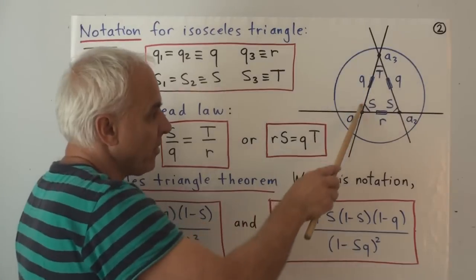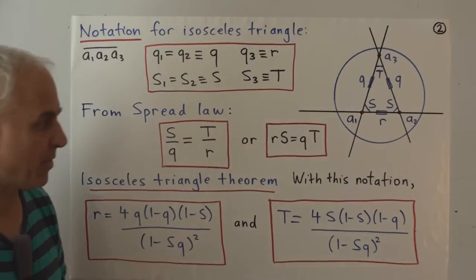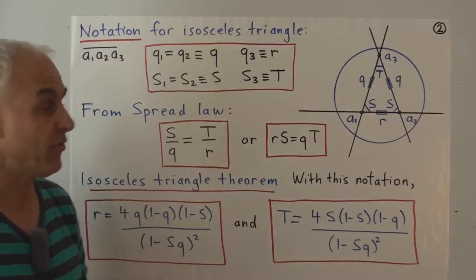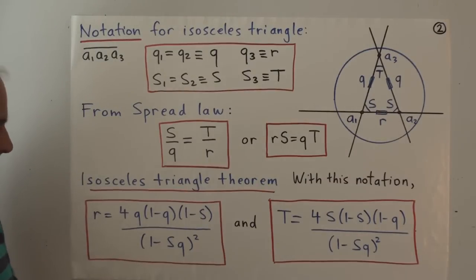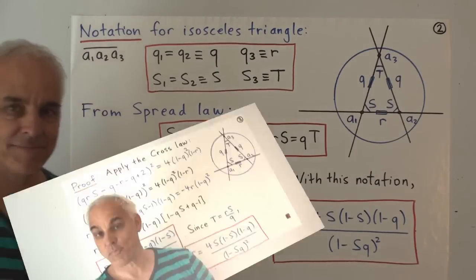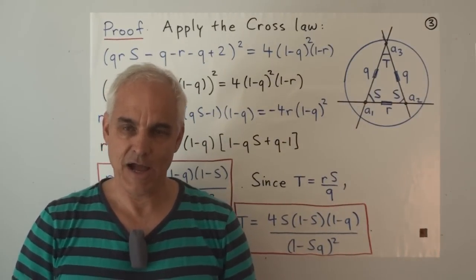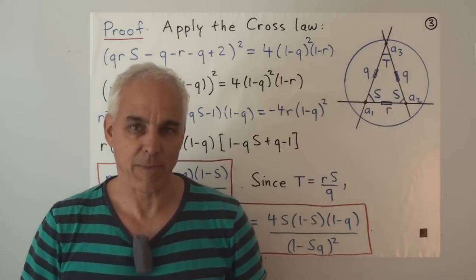So if we know the two equal quadrances and we know the two equal spreads, then we can write down what the other quadrance is and what the other spread is. Important formulas. The proof is an application of the cross law, our most complicated and most powerful trigonometric law.